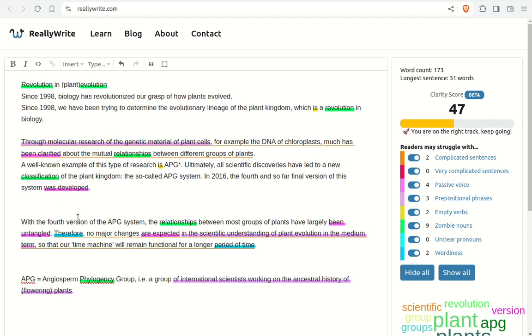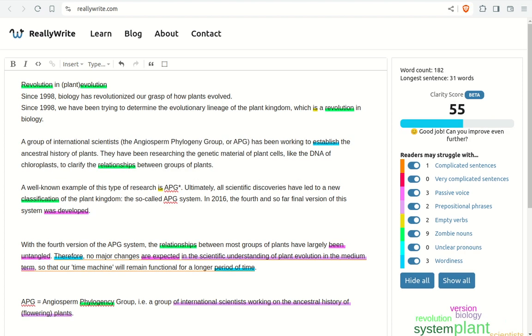I could say that this group of international scientists, the APG group, the Angiosperm Phylogeny Group, could be one player. I could also say researchers in general could be the player or the actor. What would that look like?